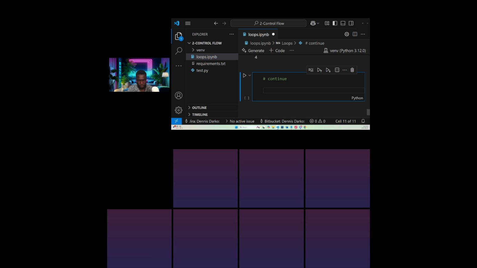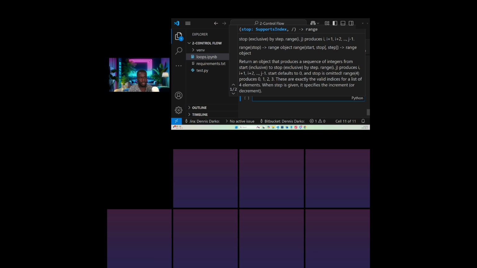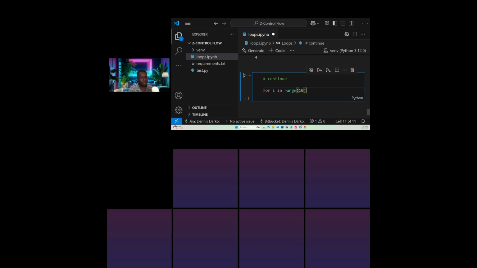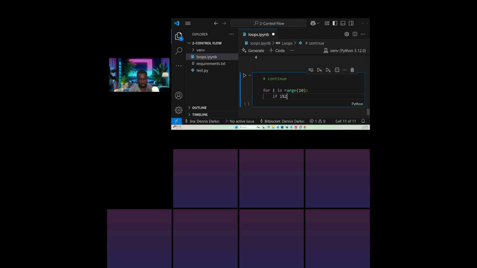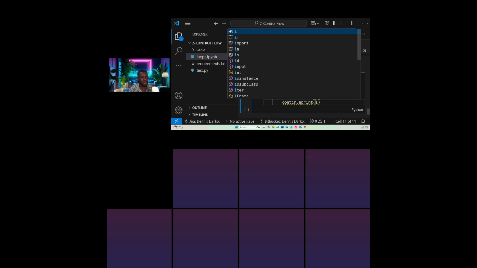So let's see an example. For i in range 10, what are we saying? We are saying that if i modulo 2 is equal to 0, then continue. This time around we are not breaking. Continue, and otherwise print that particular value, which is i for us.